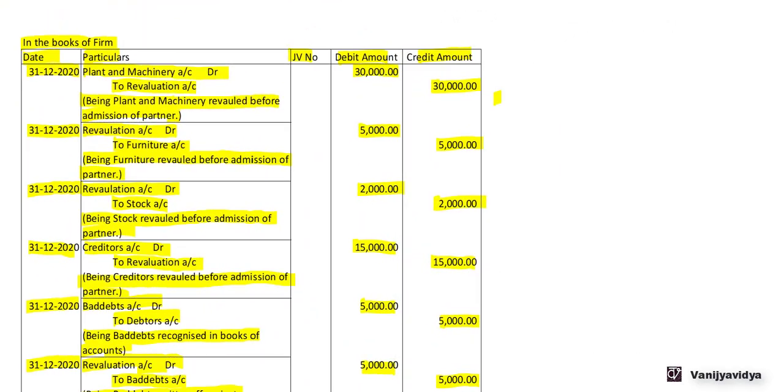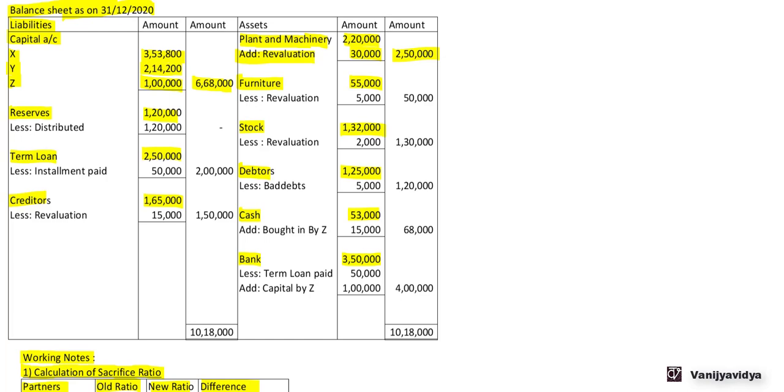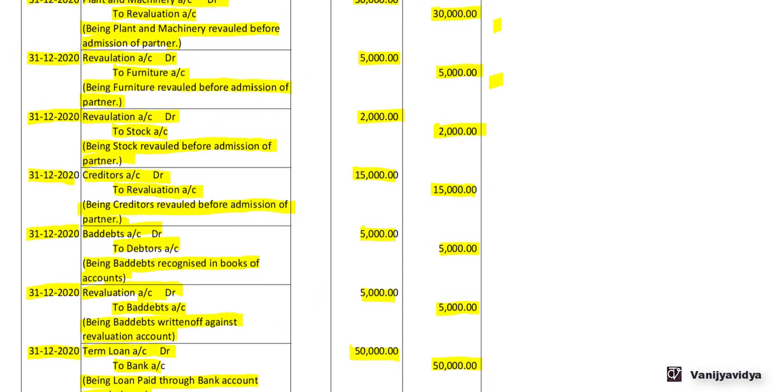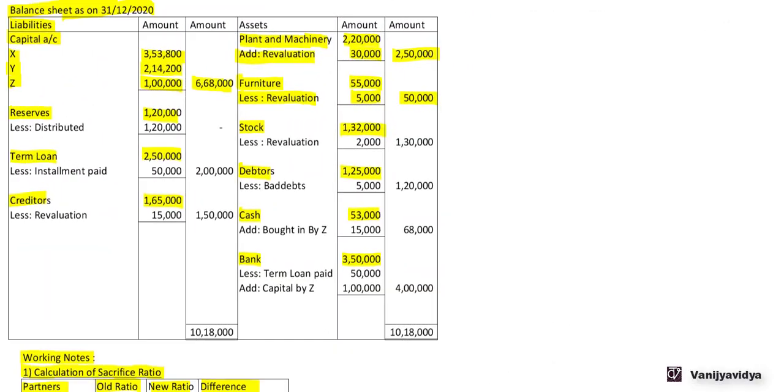Next, revaluation account debit to furniture account 5,000. Now here the furniture account is credited, that is, there is a decrease in the value of the furniture. So we have to reduce this 5,000. Furniture 55,000 less revaluation 5,000, so amount is 50,000. Next, revaluation account debit to stock account 2,000. Again the stock account is credited, stock is an asset, so we have to reduce 2,000 from the stock. Stock 1,32,000 less revaluation 2,000, so balance is 1,30,000.